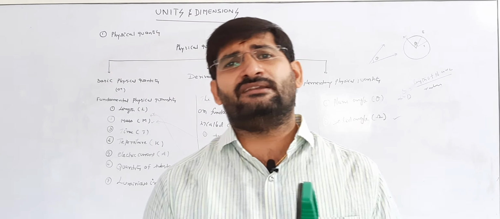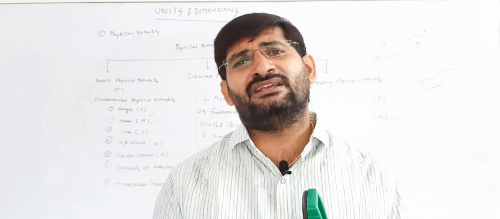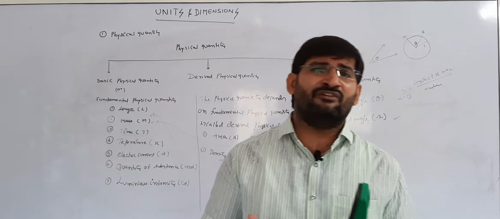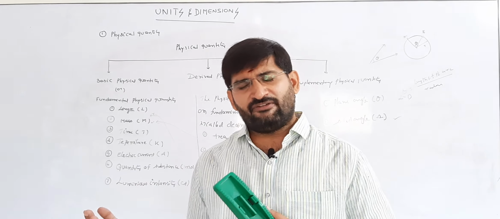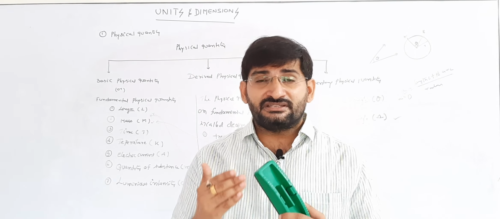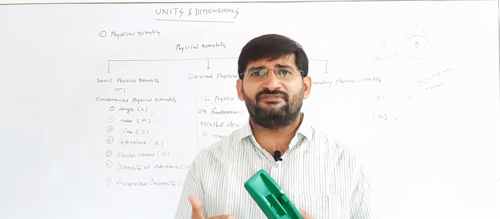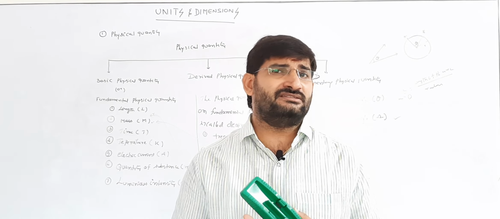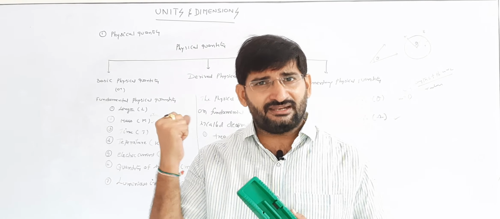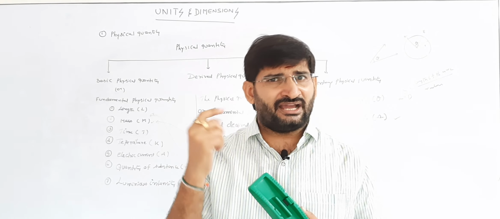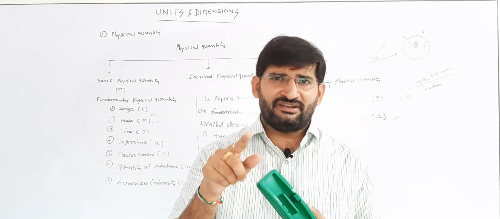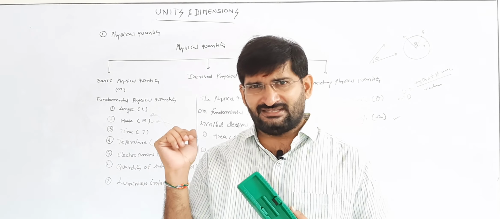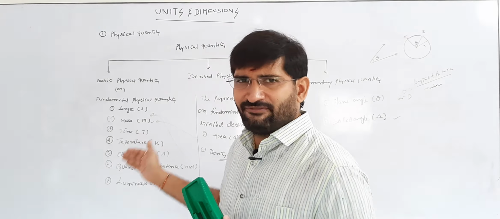Generally, physical quantities are divided into three types. The first is the basic or fundamental physical quantities, the second is the derived physical quantities, and the third is the supplementary physical quantities. What is meant by a fundamental physical quantity? A physical quantity which is independent of any other physical quantity is called a fundamental physical quantity. Generally, there are seven fundamental physical quantities: length, mass, time, temperature, electric current, quantity of substance, and luminous intensity. The discussion on fundamental physical quantities is already over.